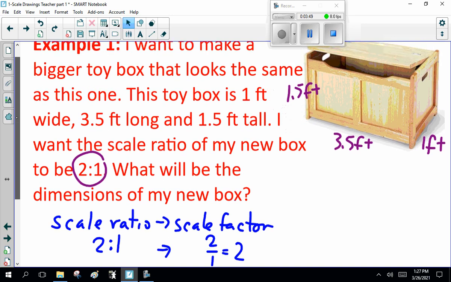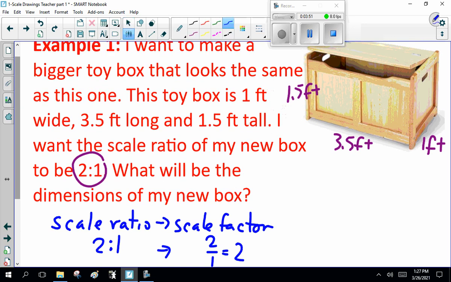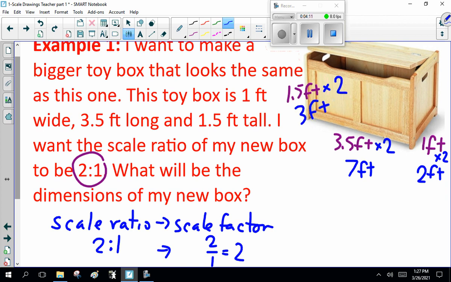So my scale factor is 2, and all my numbers get multiplied by 2. So it's no longer 3.5 feet long, the new one is 7 feet long. It's no longer 1 foot wide, it becomes 2 feet wide. And it's no longer 1.5 feet high, the new one becomes 3 feet tall. Twice as much. Okay?